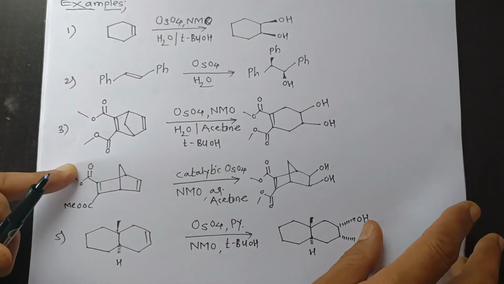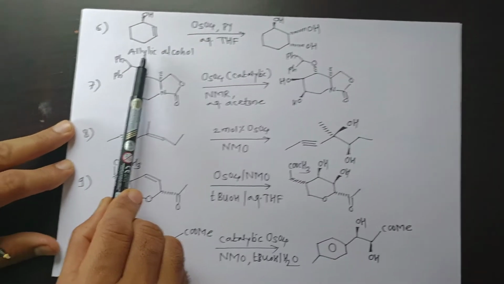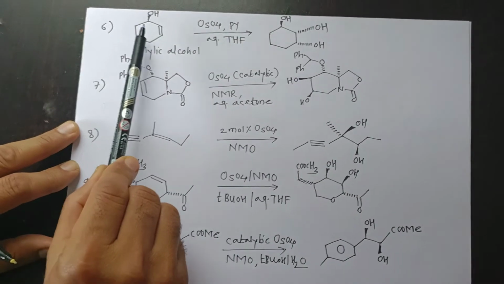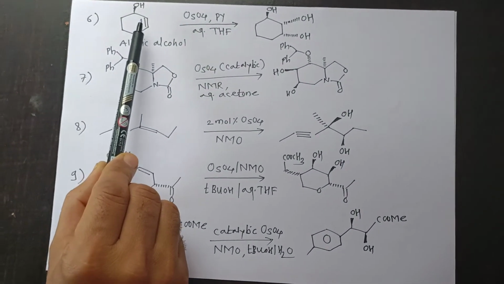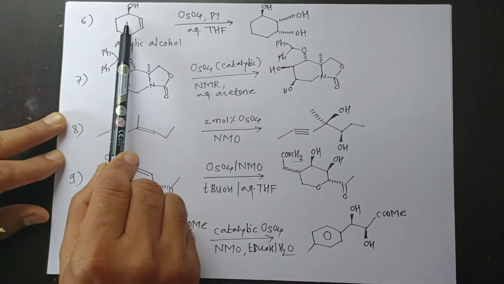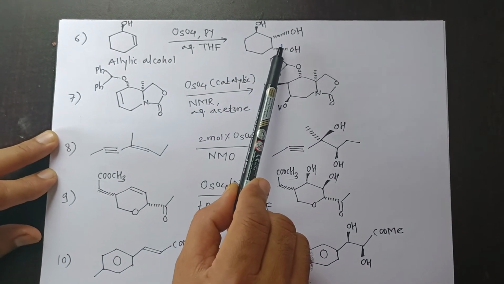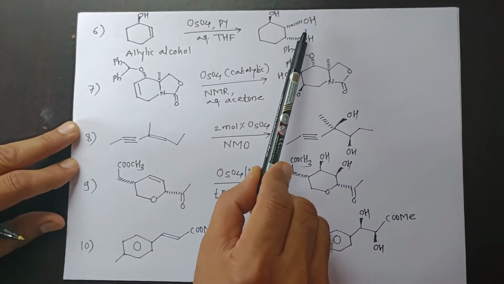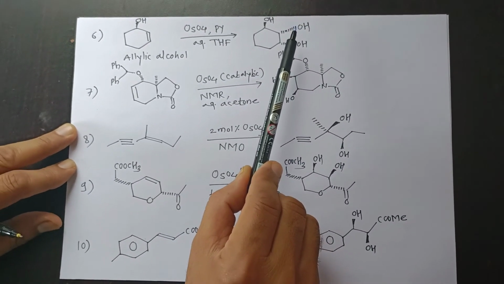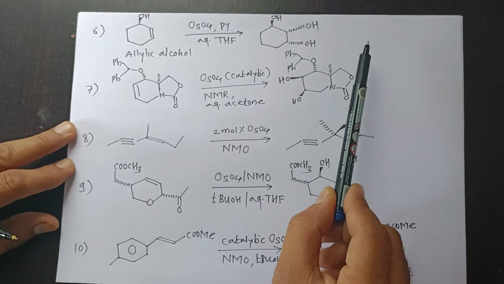Then we will consider the next examples. Look at this example. Here we have allylic alcohol, that OH above the plane and that OH is above the plane. So this allylic alcohol on oxidation produces this type of triol. So here that two OH groups are below the plane. In case of cyclohexane, stereochemistry of the product is very important.